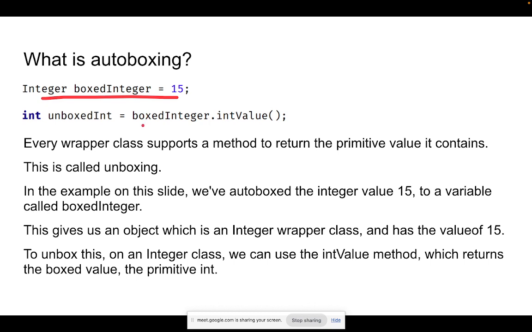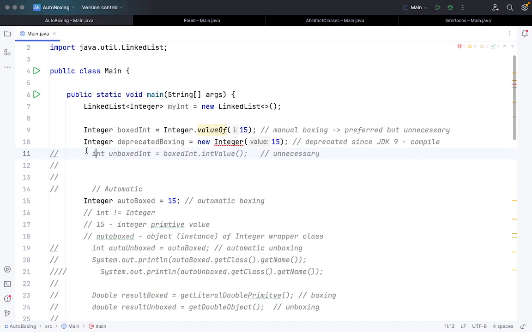But since Integer is not equal to int, I want to revert back. I don't want to keep the value here, I want to store it again in the int. To get this value, I can use the process called unboxing. Using the intValue function of the box integer object, I can take it and store it in an unboxed int. If I print this, the value will be the same.